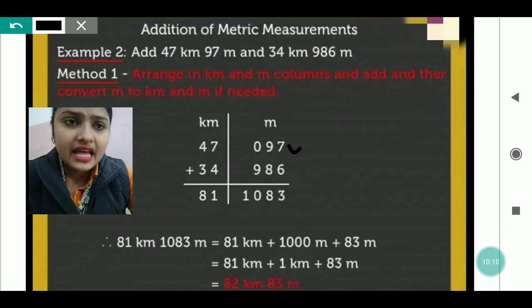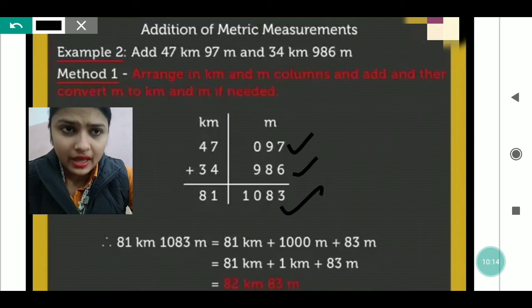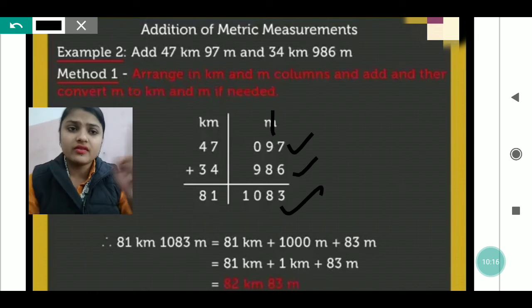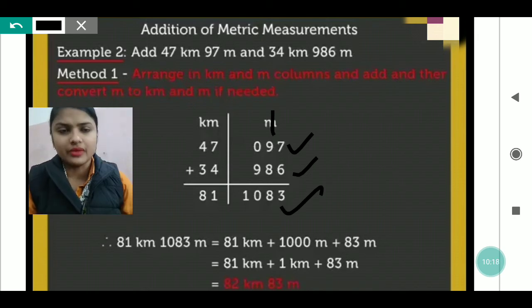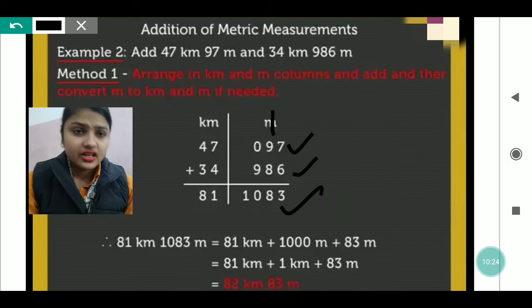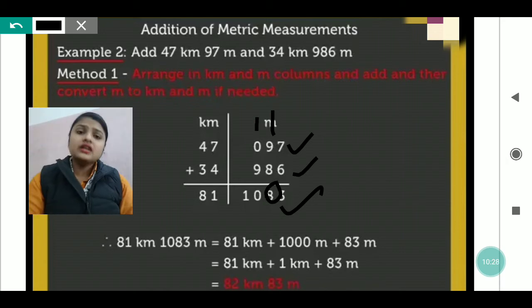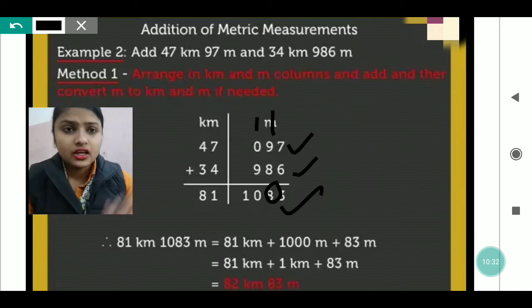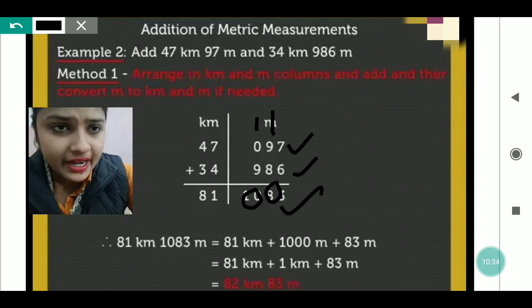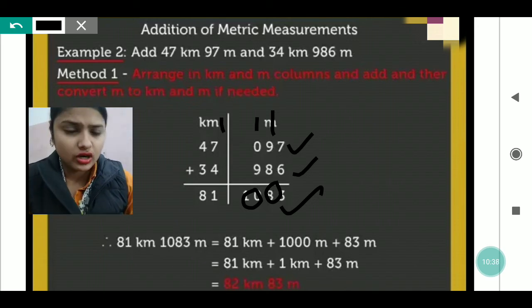Okay, now 7 plus 6 will be 13, so 3 will be written down and 1 will be carried. That one we will write to the next number. Now 9 plus 8 will be 17, and plus 1 will be 18. So 8 again you will write down and 1 will be carried. 0 plus 9 will be 9 and plus 1 will be 10. So here only 0 you write and 1 you carry to the next column, to the kilometers column.